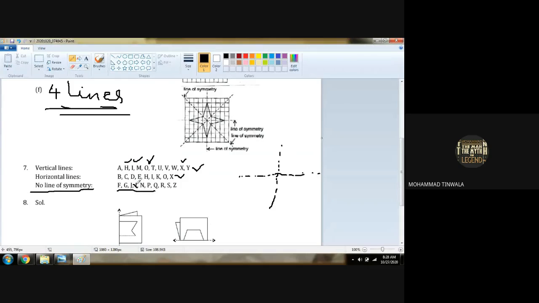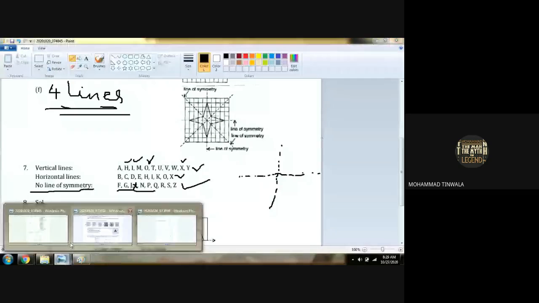I has both, horizontal and vertical. So J, F, G, N, P, Q, R, S, Z are the letters that do not have any line of symmetry. Understood, boys? Yes.